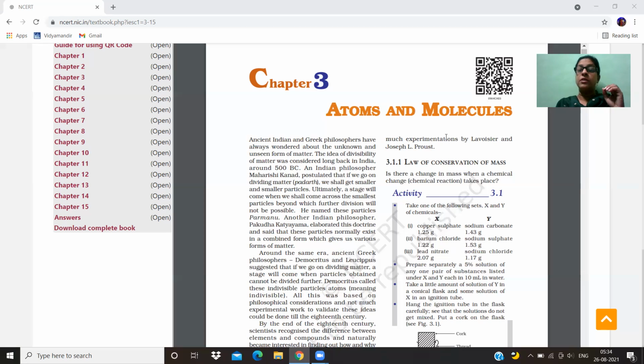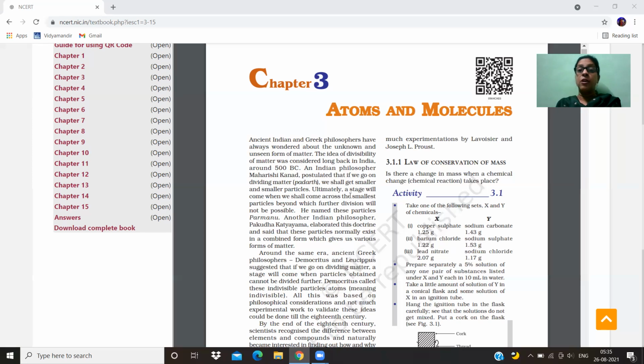There was an Indian philosopher known as Maharishi Kanad, who postulated that if we keep on dividing a matter, or the padarth, we get smaller and smaller particles, and there will definitely come a stage when we come across the smallest particles, which are beyond further division. That smallest particle was known as parmanu. So Maharishi Kanad named the smallest particle of matter, which cannot be further divided, as parmanu.